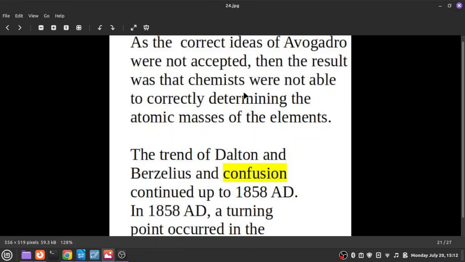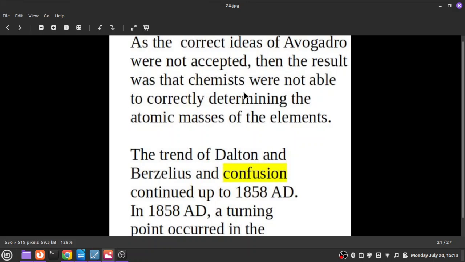The result was a very bad effect on chemistry, because at that time many new elements were going to be introduced in chemistry, and chemists were struggling to determine the atomic masses correctly. One scientist would come up with one value of atomic mass, but another scientist would come up with another atomic mass value. Thereby there was a lot of confusion in chemistry. All the confusion was due to the reason that many believed that same kind of atoms will not combine. Because of the support of this wrong idea, they were unable to determine atomic masses correctly. That confusion continued for about 50 years.